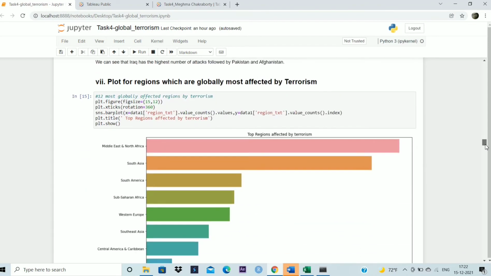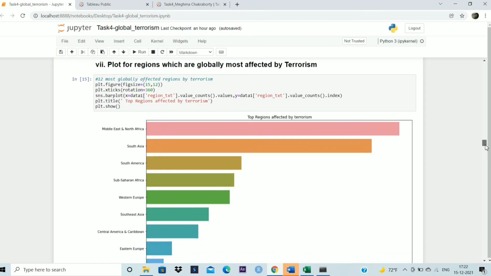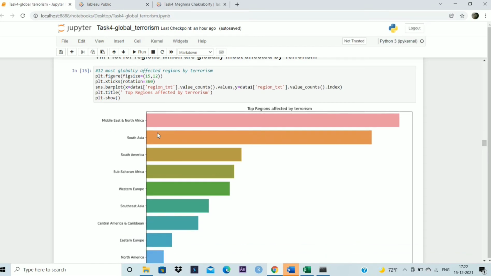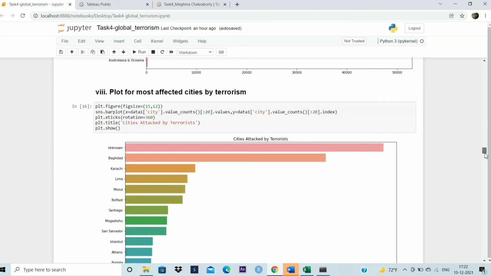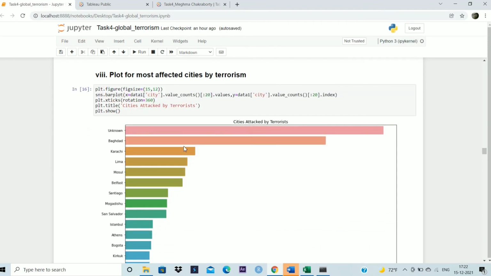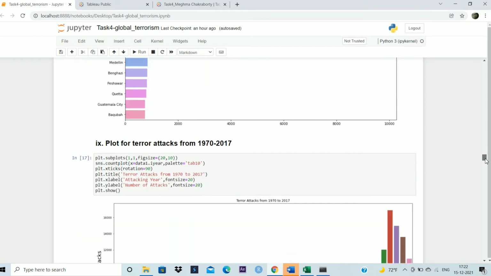Next, I've plotted for the regions, the globally most affected regions by terrorism. So here also we can see that the Middle East and North Africa, and South Asia are the regions which are most affected by terrorism, which have the maximum number of attacks. Next, if we plot by the cities, then we can see that Baghdad, Karachi, Lima are the cities with the highest number of attacks by the terrorists globally.